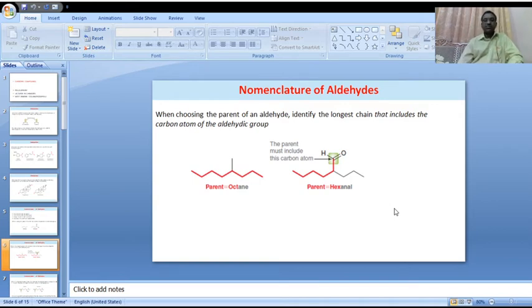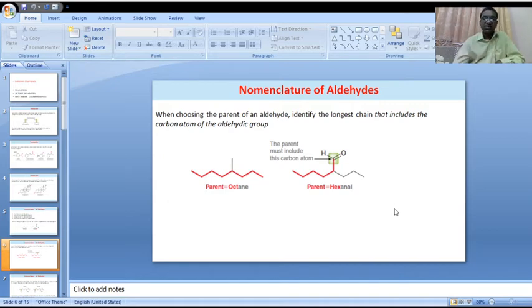Another example, we'll discuss how to identify the parent chain, functional groups and substituents on that particular parent chain. When choosing the parent of an aldehyde, identify the longest chain that includes the carbon atom of the aldehydic functional group.